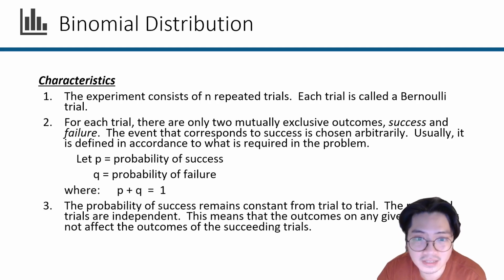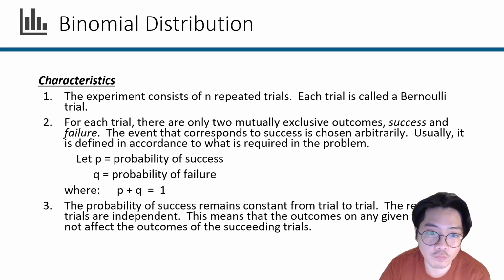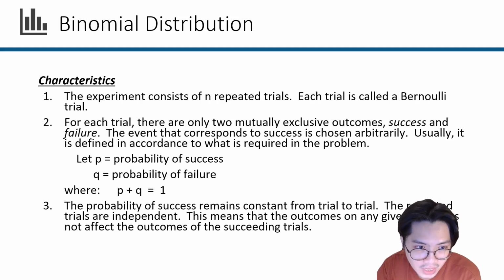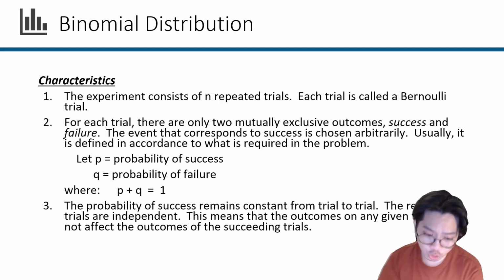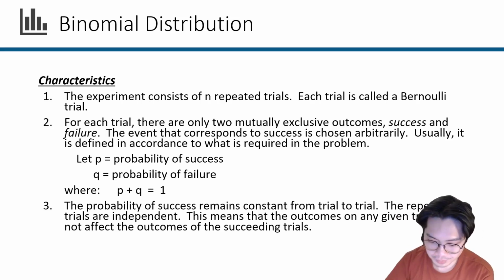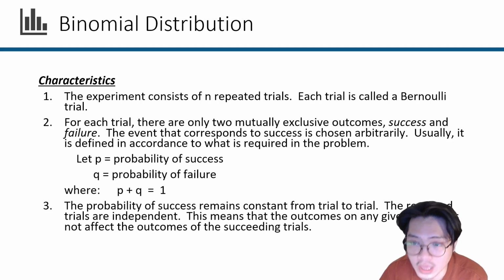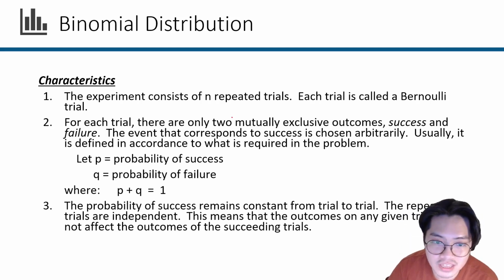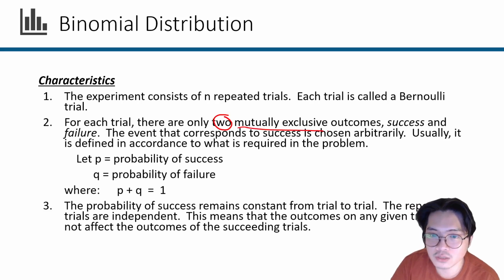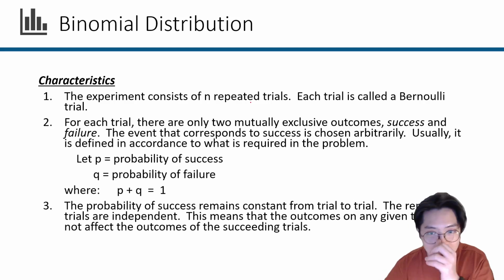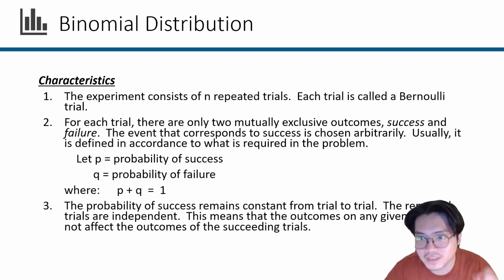A Bernoulli trial is basically a repeated trial whose outcomes are independent of one another, right? So number one, the experiment consists of n repeated trials. Say for example, you have five things that you want to do, and each of them has the same probability of success or failure. Number two, for each trial, there are only two mutually exclusive outcomes. Note these words, two mutually exclusive outcomes. So if one does not happen, the other must happen. If the other does not happen, the one must happen, right?